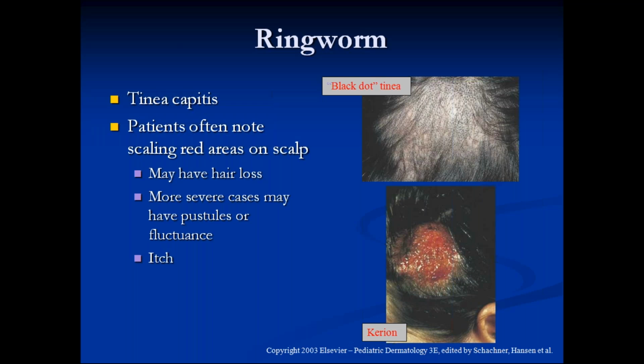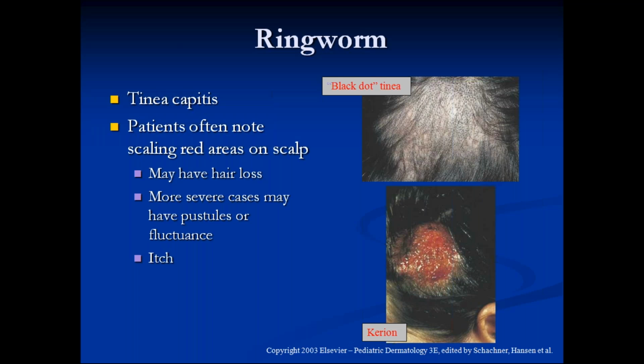Why did these dots occur? It's because the fungus has entered into the hair and broken the hair. The fungus cannot enter deeper into the hair which is live. It can only enter the upper parts of the hair which is dead, which has keratin in it. So the upper part of the hair is all destroyed, the hair gets broken and it appears as black dots for us. So it's called black dot tinea.